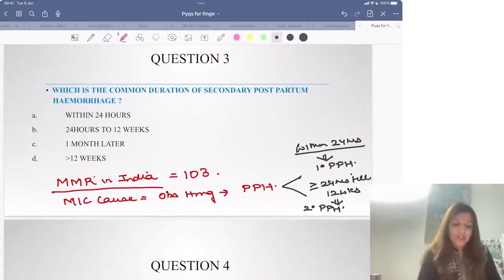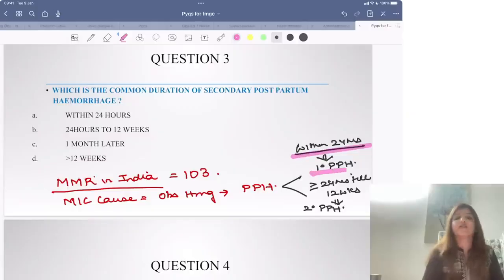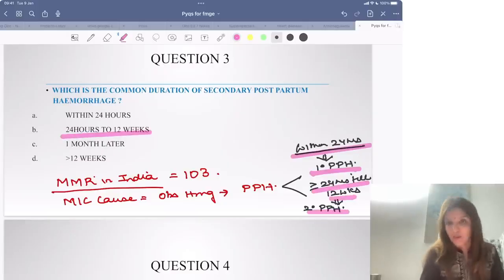Now, which is the common duration of secondary PPH? As I told you, PPH can be primary or it can be secondary. If it is happening within 24 hours, it is primary. If it is happening after 24 hours but up till 12 weeks, it is secondary. So this was a very easy question. 24 hours to 12 weeks is secondary PPH.